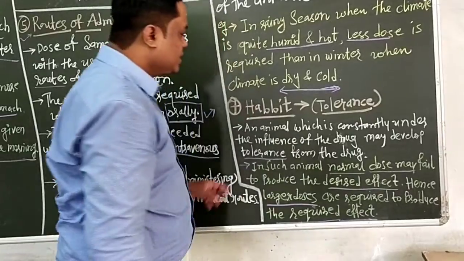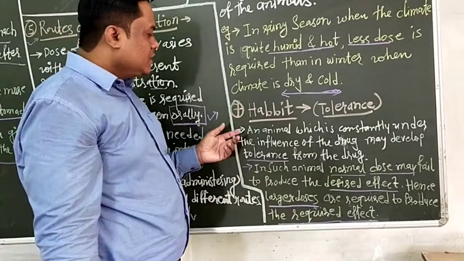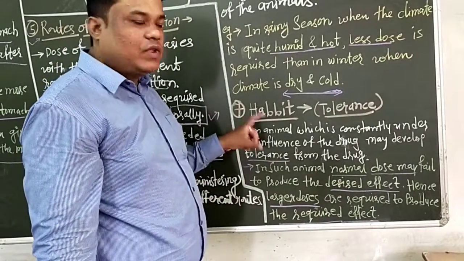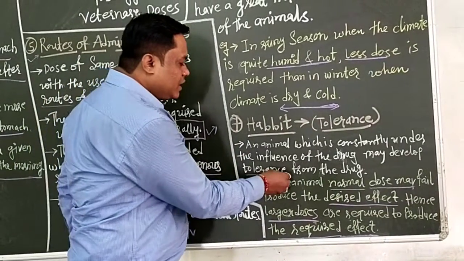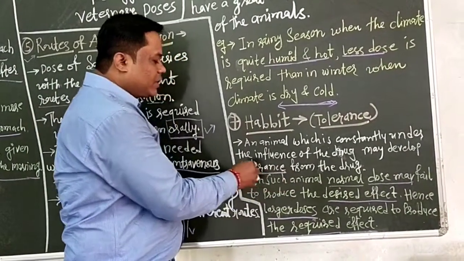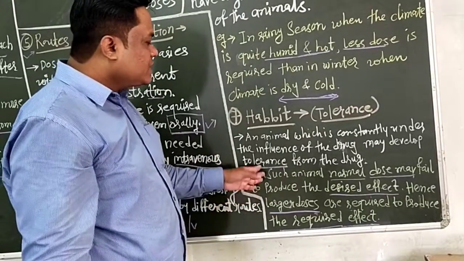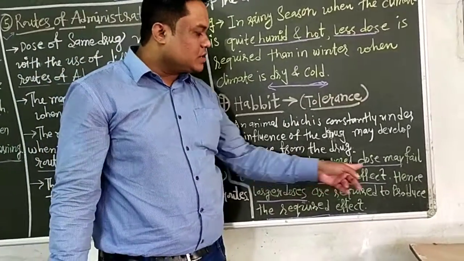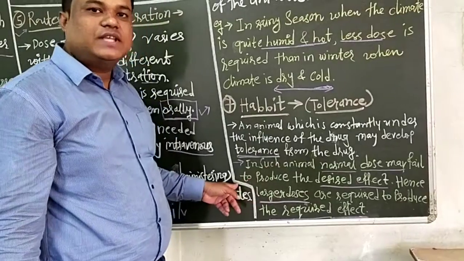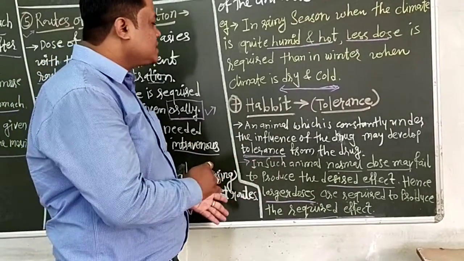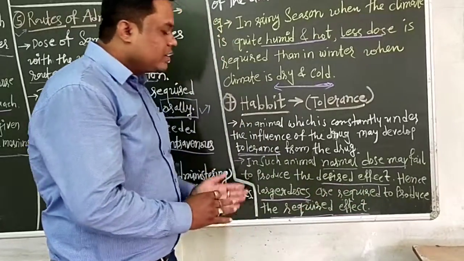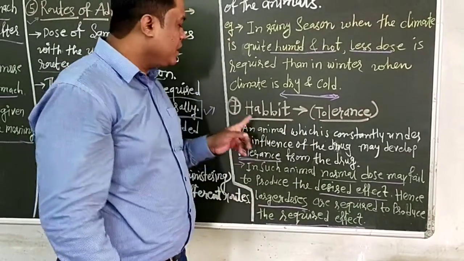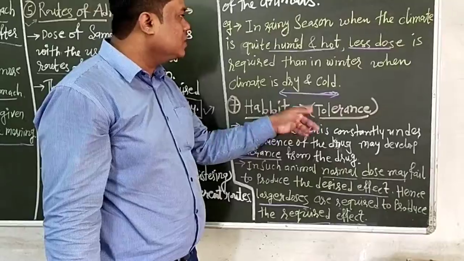If the animal is constantly under the influence of the same drug, the tolerance limit for that drug increases in the animal. In some cases, the normal dose may fail to give the desired effect. Therefore, you have to increase the dose of the drug to produce the required effect. That is the habit. It is called tolerance.